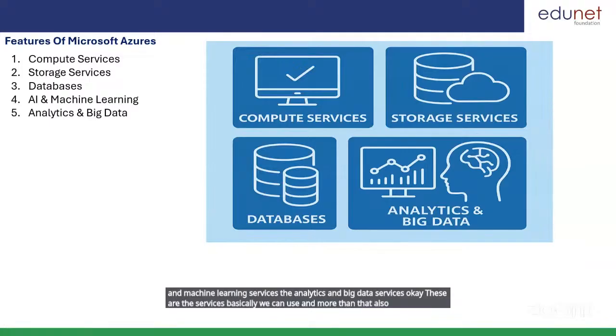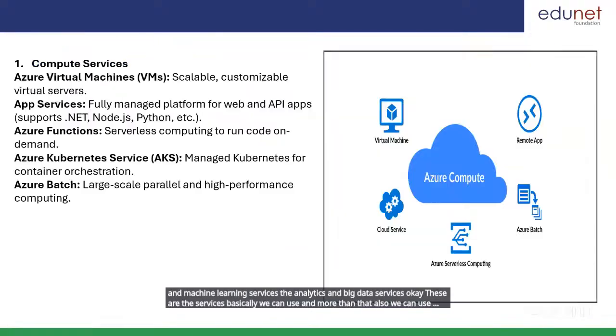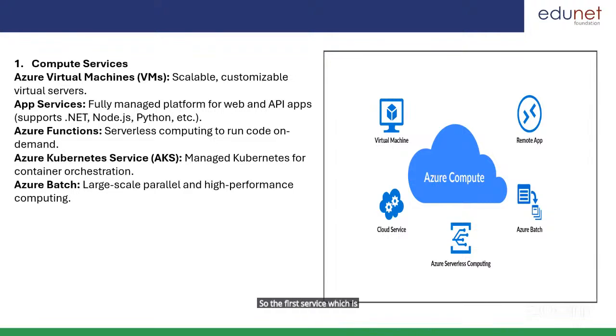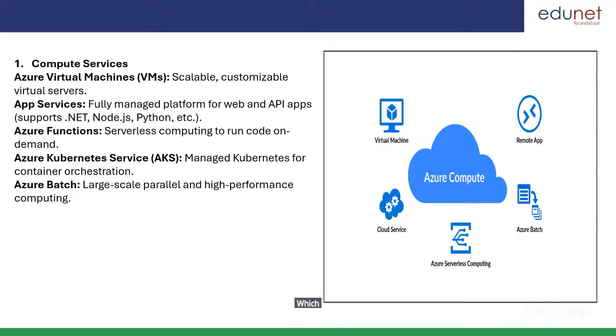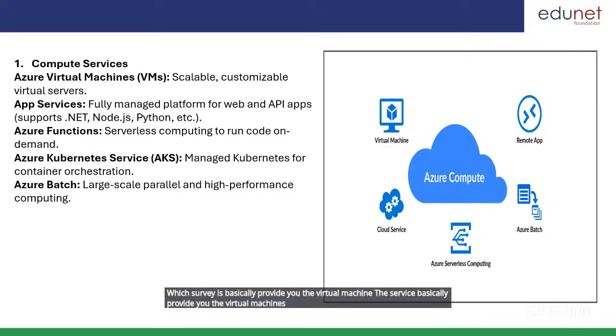The first service is your compute service. What exactly is the compute service? This service provides you virtual machines. A virtual machine is a scalable, customizable virtual server. Have you heard about virtual machines previously?